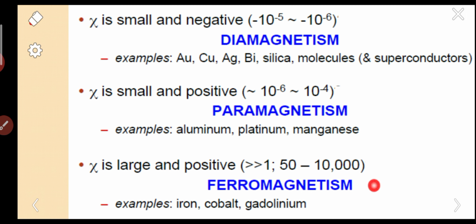Next one is ferromagnetism. Its susceptibility is large and positive, greater than 1. The susceptibility is large, that means 50 to 10,000. Examples are iron, cobalt, gadolinium. These are the examples for ferromagnetism.